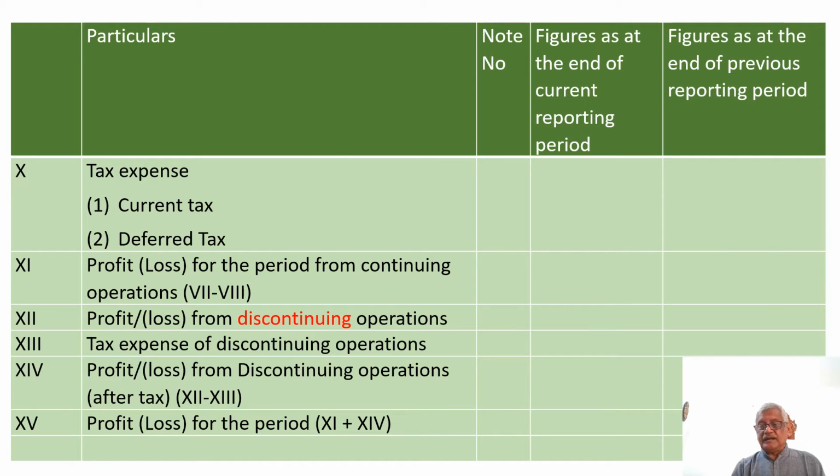So here we have certain new items called exceptional items, extraordinary items, and discontinuing operations. We will go into each and every one in detail. But exceptional items, extraordinary items, and discontinuing operations may happen in, say, 1 out of 10,000 balance sheets. Normally, these things do not find a place in the normal profit and loss account statement prepared by the company. But of course, having prescribed these items in the format for P&L, we need to understand them in detail.